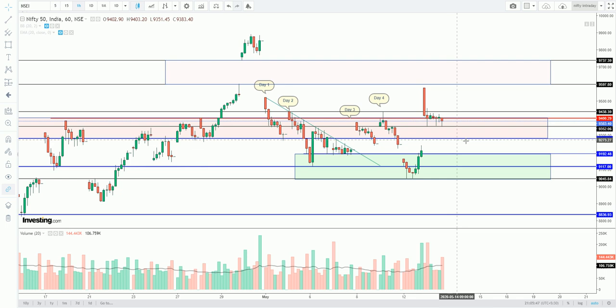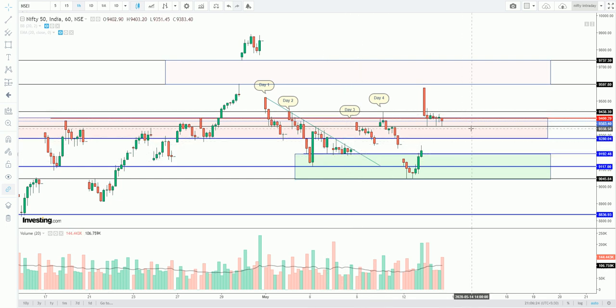And the trading will be seen in between this area, because on the last 7th of May also we saw this. All these candles, 1, 2, 3, 4, 5, 6, 7 candles, are in between this area. This sell zone and this support zone acted as a strong resistance, and last time also we saw only the 9300 to 9200 range trading on the expiry day.